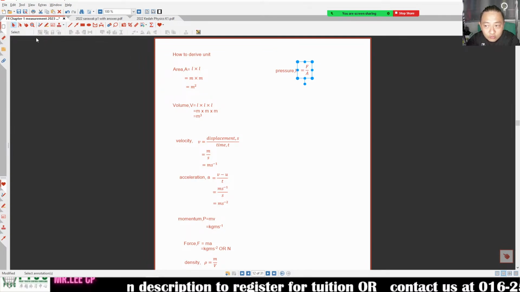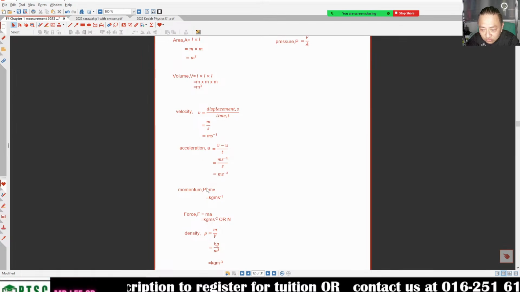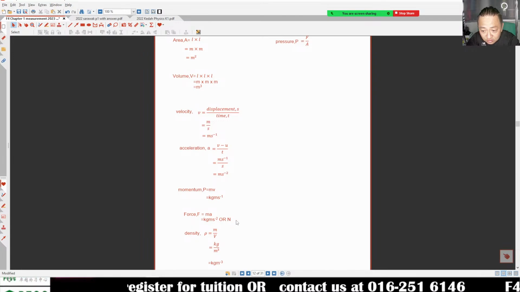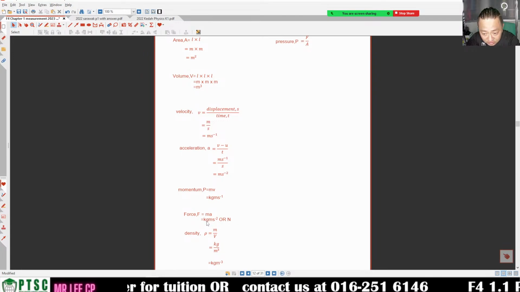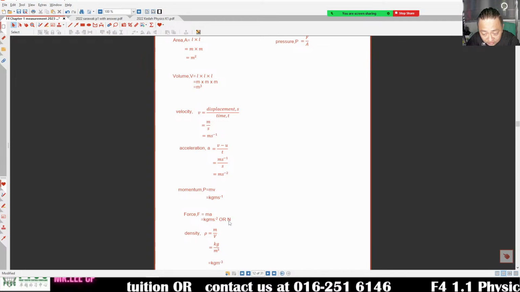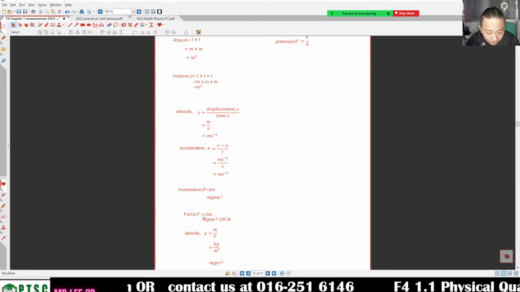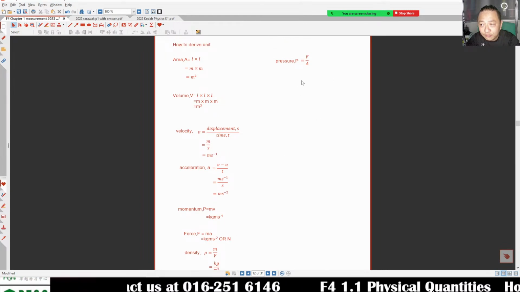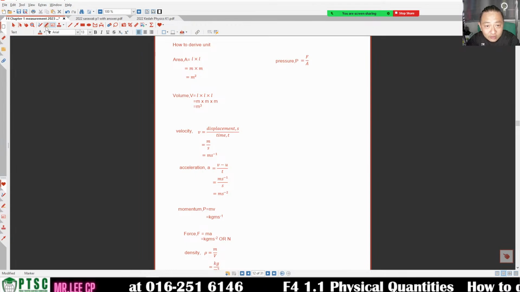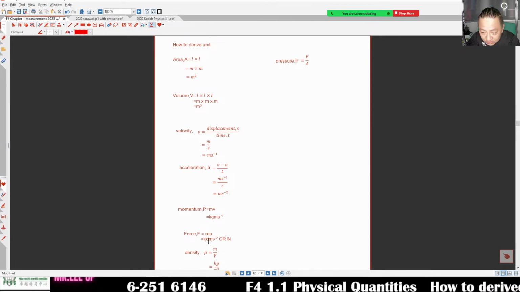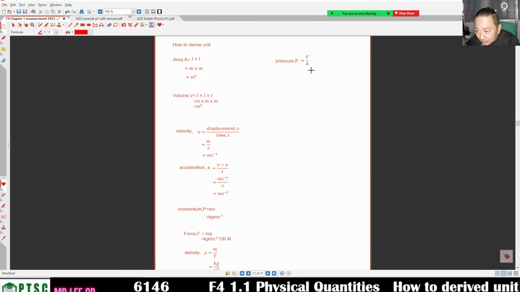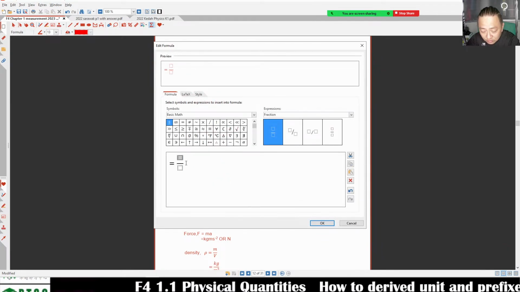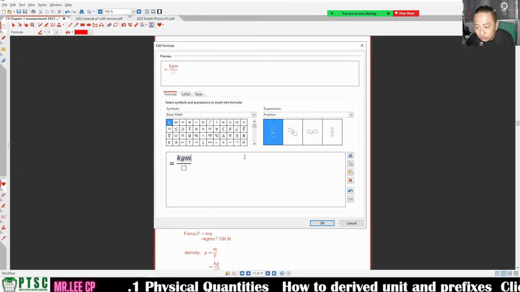We have just learned force. The unit is kg m s^-2, or Newton. I do the SI unit first, and later I will do both for you. In SI unit, force is kg m s^-2.